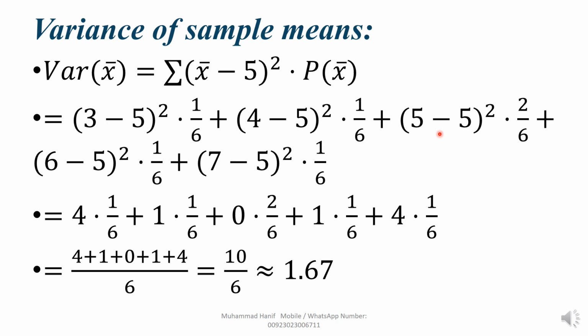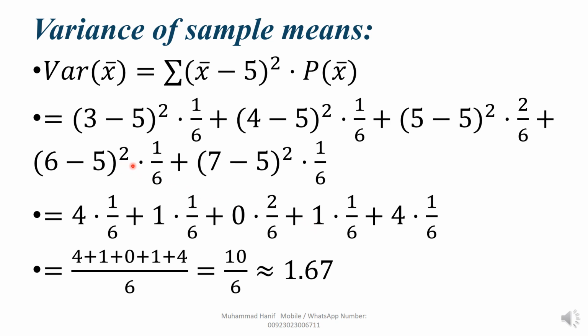Now you can write step by step. 5 minus 5, we get 0. Here multiplication sign is given, you write here. And 2 upon 6, you write the same. Plus sign, you write here. 6 minus 5, we get 1. 1 square means 1.